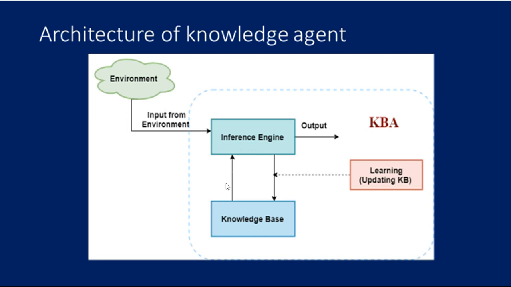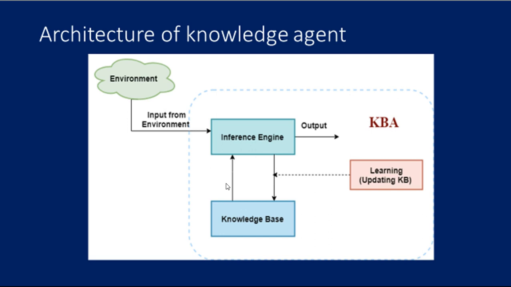Here the knowledge base is the central component of a knowledge based agent, known as KB. It is a collection of sentences. These sentences are expressed in a language called a knowledge representation language. The knowledge base of a KBA stores facts about the world. So why use a knowledge base? The knowledge base is required for updating knowledge so that an agent can learn with experience and take action as per the knowledge.